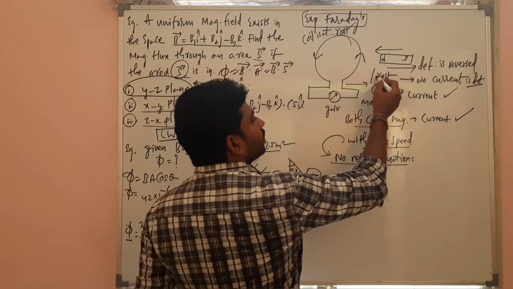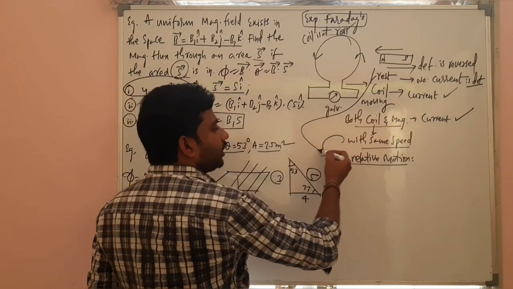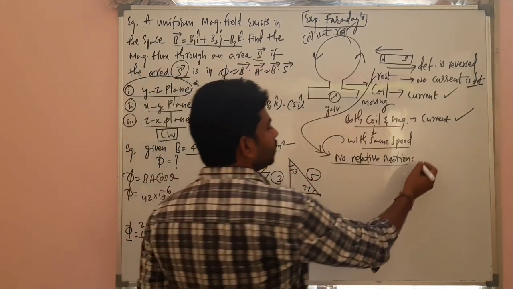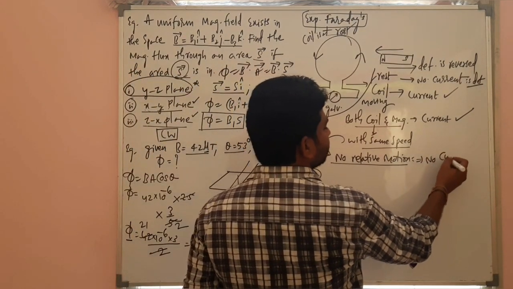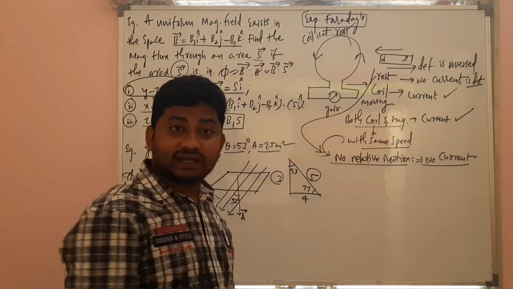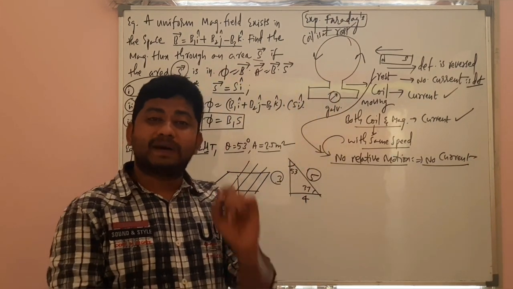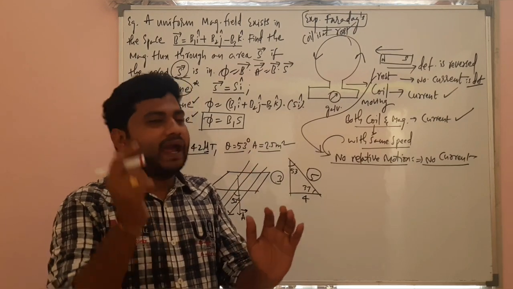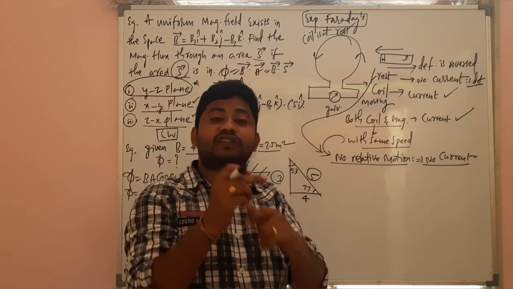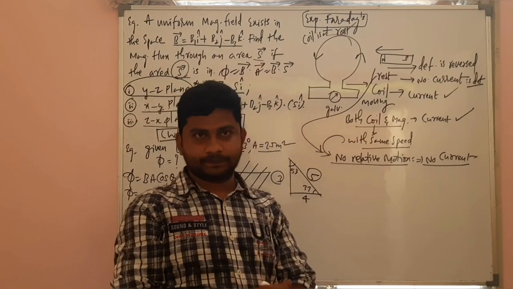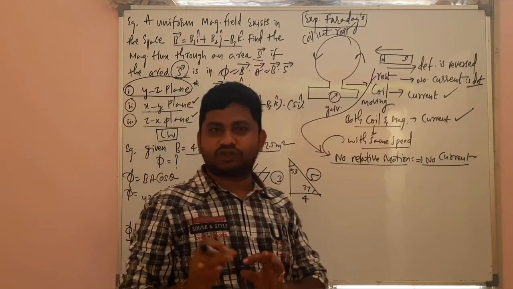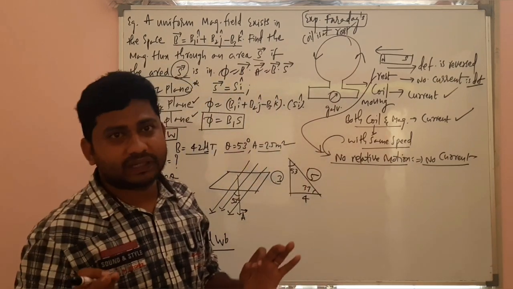When both the magnet and the coil are at rest, there is no relative motion. When there is no relative motion, no current is produced. That means relative motion is a must. Between the coil and a magnet, relative motion is a must for the production of current. Okay, why the current is produced, I will tell you now. Listen to me. A very important and interesting topic comes here.